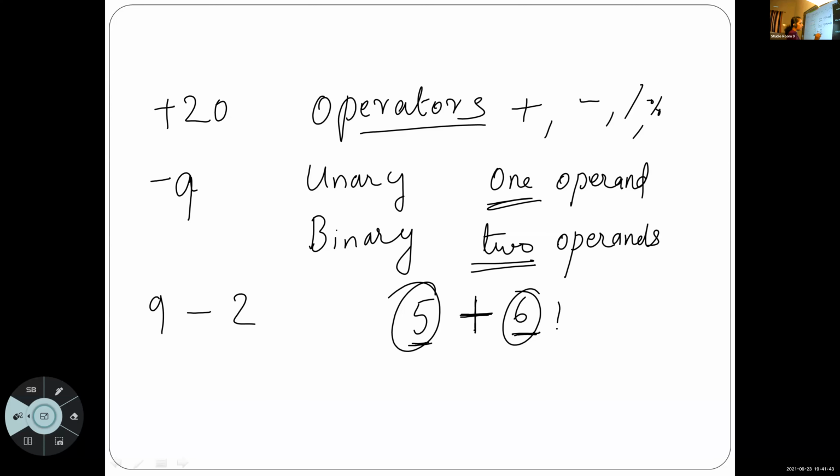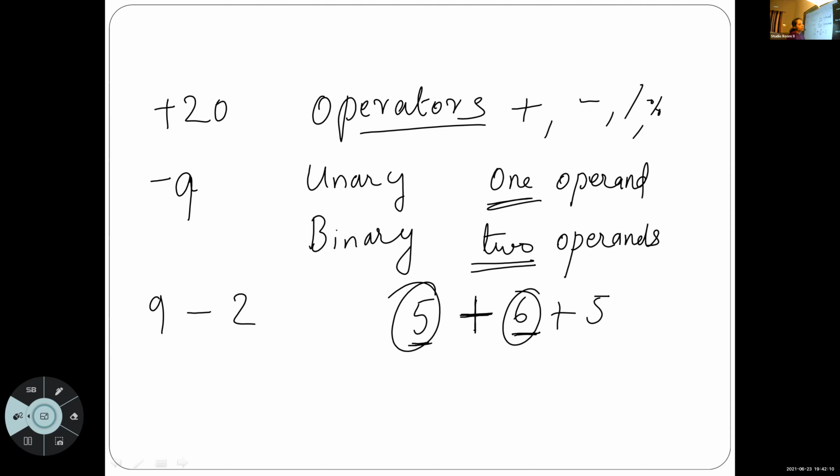Examples of binary operators are plus, minus, division, star. Examples of unary operators are unary plus and unary minus.